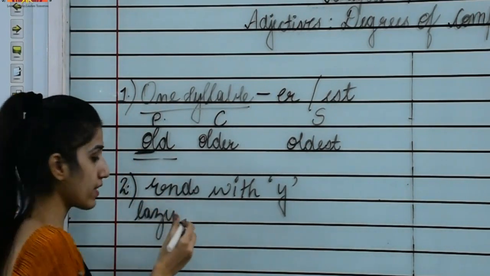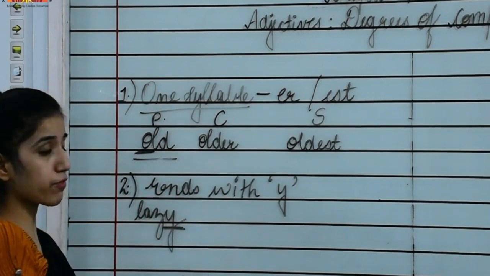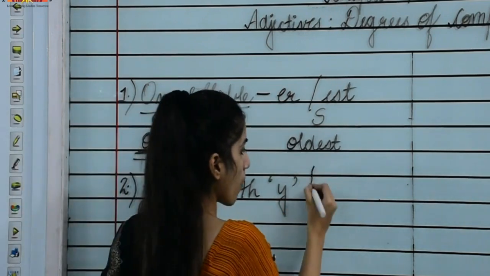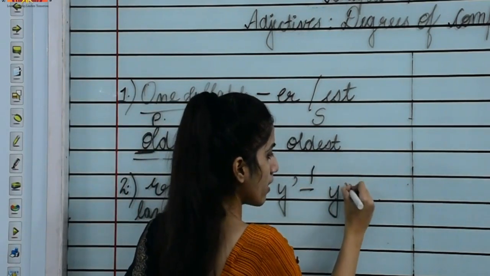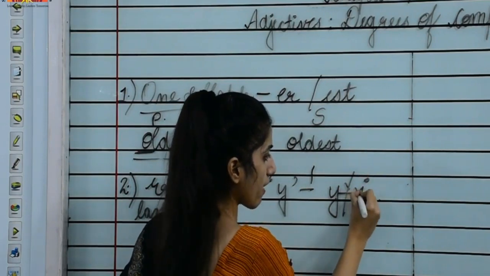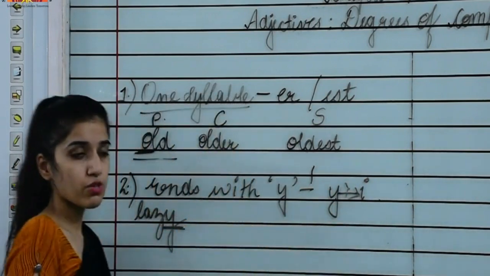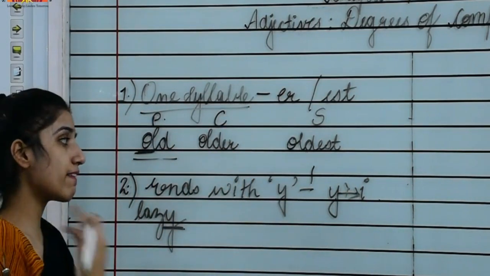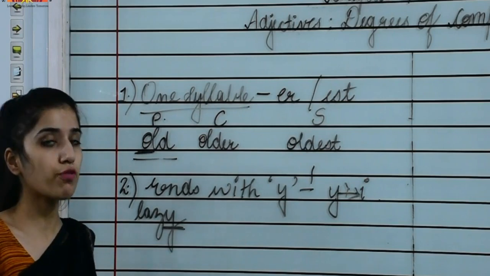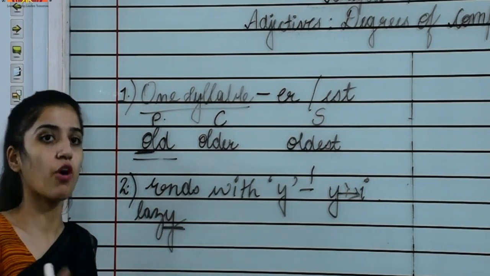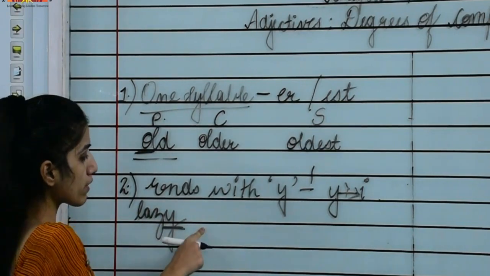Lazy, it's ending with y. So what do I have to do? I have to replace what? Y with I. Okay, y will be replaced with I over here, right? So y will be replaced with I and then we will add er to form the comparative and est to form the superlative. So what will we first do?